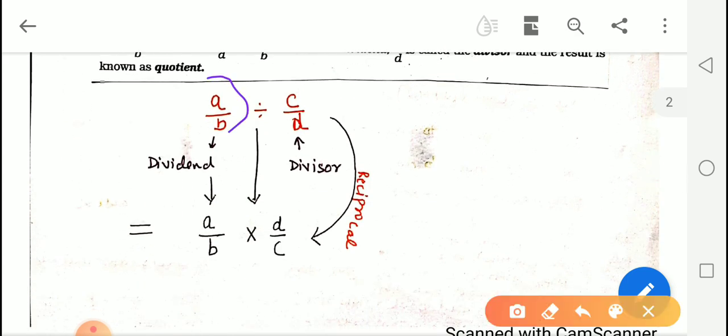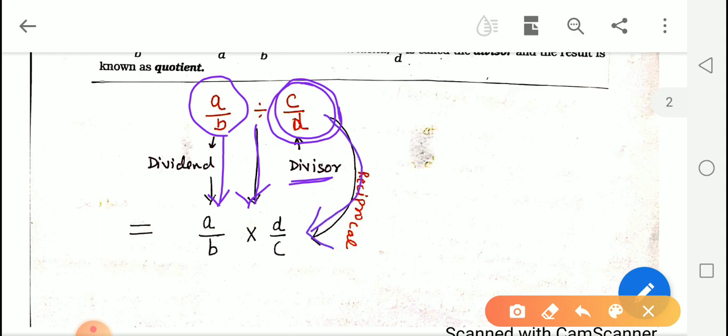Suppose A upon B is a dividend and C upon D is a divisor. How will we do the division process? The first number we will write as it is. And then the next step is this division sign will be converted into multiplication, and for the number after the division sign, that is the divisor, we will take its reciprocal after changing the division sign into multiplication.